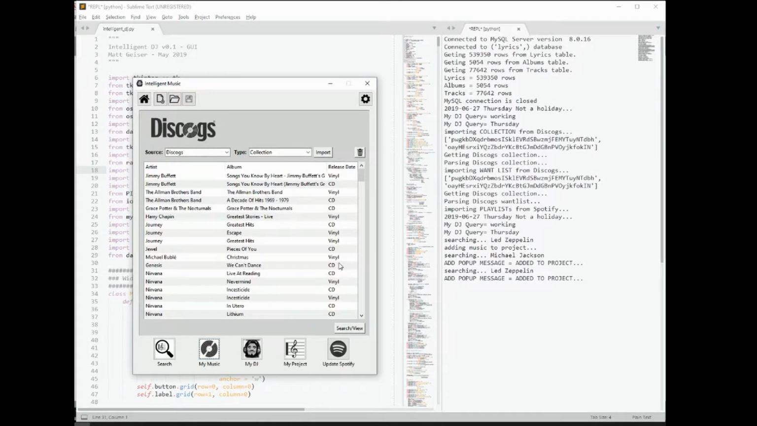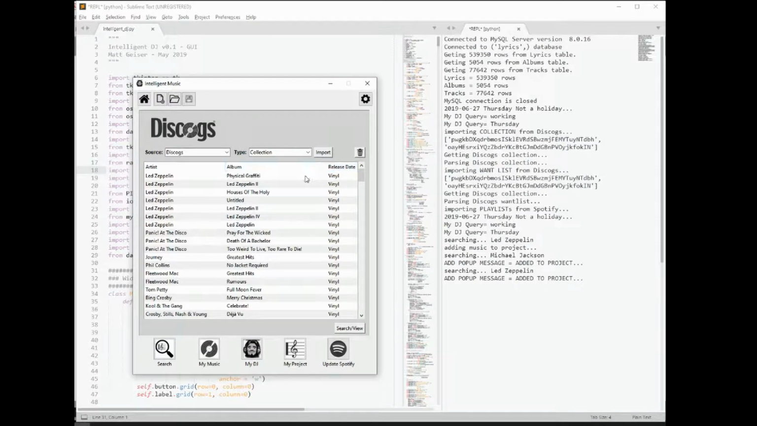Now, my music brings in my music collections from a couple of different places. So first, I've got Discogs, where I have both my collection of vinyl and CDs. So you can see all the different CDs and all the different vinyl items that I have right now. And I can pick songs from any of those.